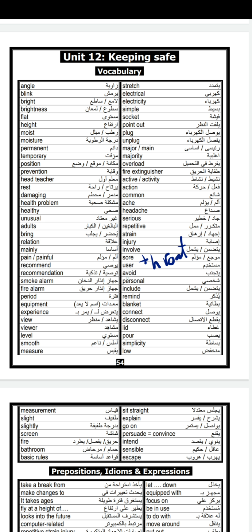Avoid takes verb plus ing. He avoided making friends with bad people. Personal, include. Remind of. He reminded me of traveling. He reminded me of doing, and so on.